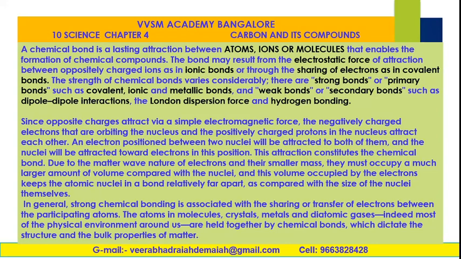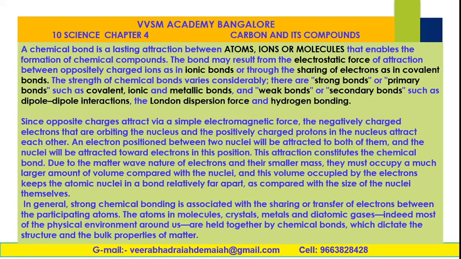formation of chemical compounds. The bond may result from the electrostatic force of attraction or repulsion between oppositely charged ions, as in ionic bonds, or through the sharing of electrons, as in covalent bonds. The strength of chemical bonds varies considerably. There are strong bonds or primary bonds, such as covalent, ionic, metallic bonds.